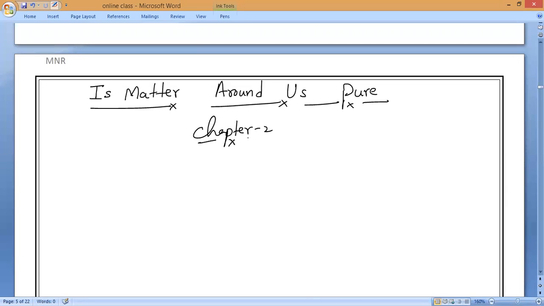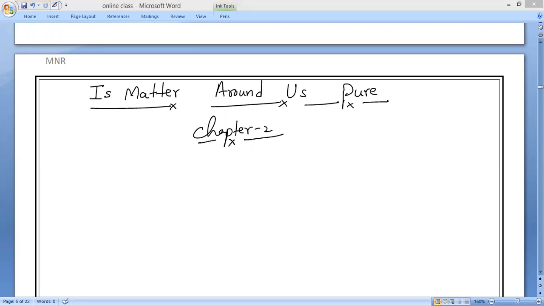This is Chapter 2 in our class 9 chemistry: Is Matter Around Us Pure? In the first chapter, we studied different concepts. What is the first chapter? Anybody can tell? What is the first chapter name? Matter in our surroundings. Yes or no?